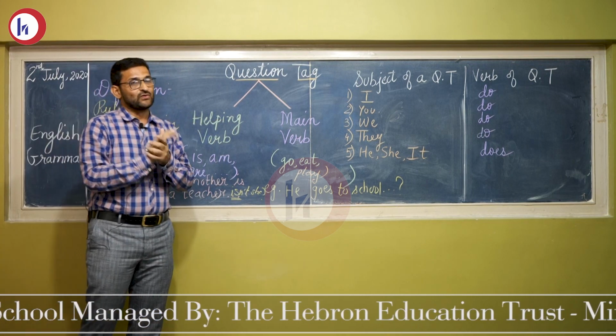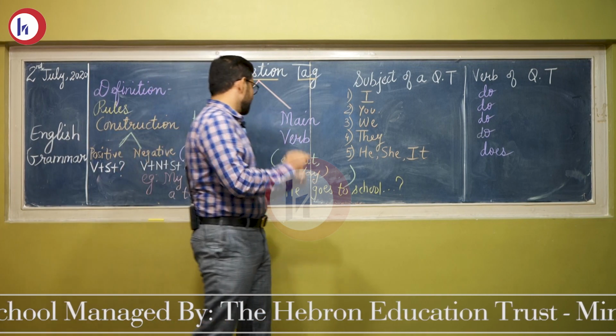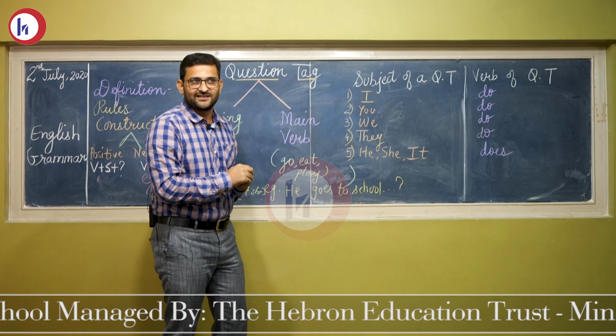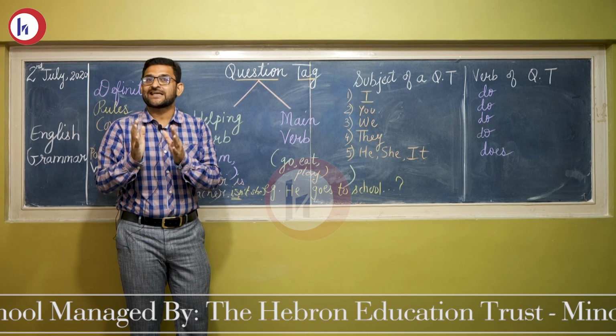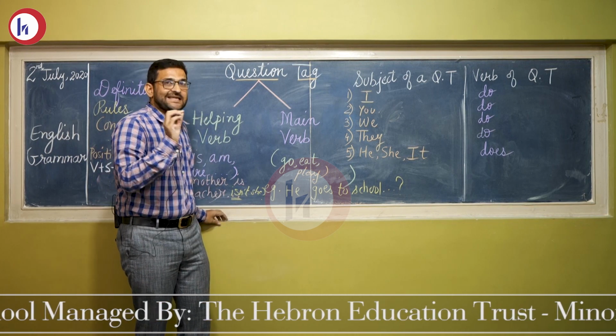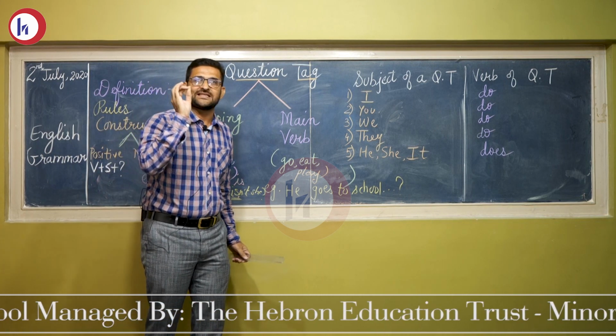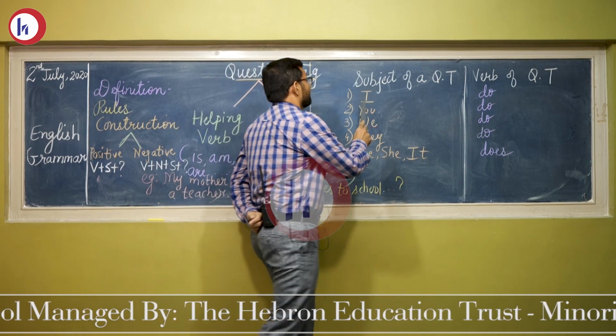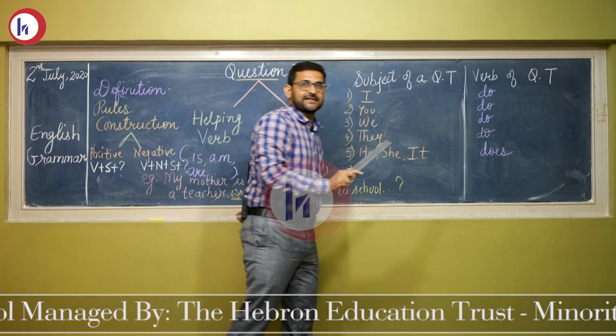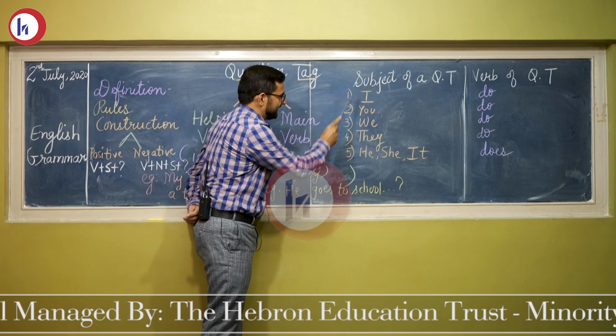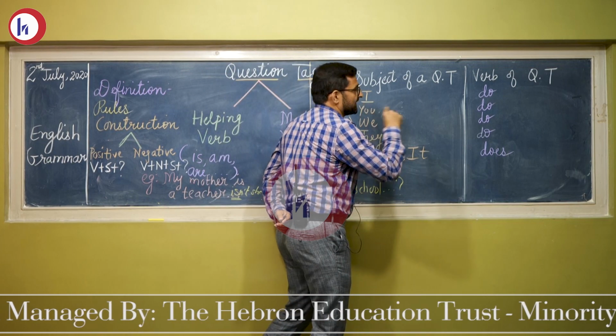We have to follow some rules. First rule, we have to find out the tense of the sentence. If the sentence is in simple present tense, then we have to use do or does. Look here children, here I have the subject of a question tag and a verb of a question tag.